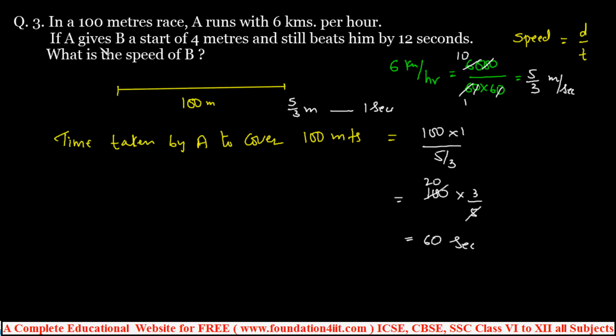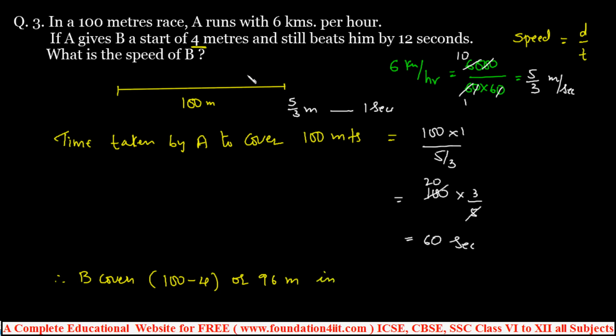Right. Now when you come to B. A gives B a start of 4 meters. Out of 100 meters, B should not run 100 because it is 100 minus 4. So B covers 100 minus 4, or 96 meters.